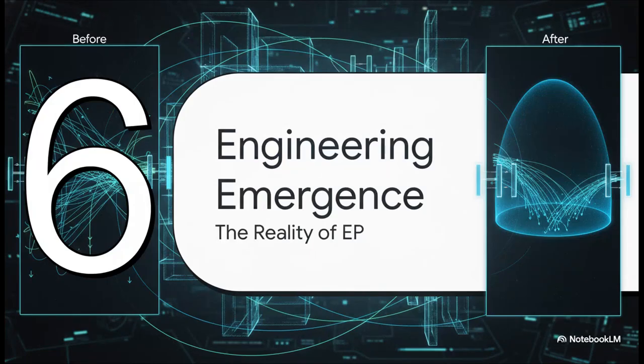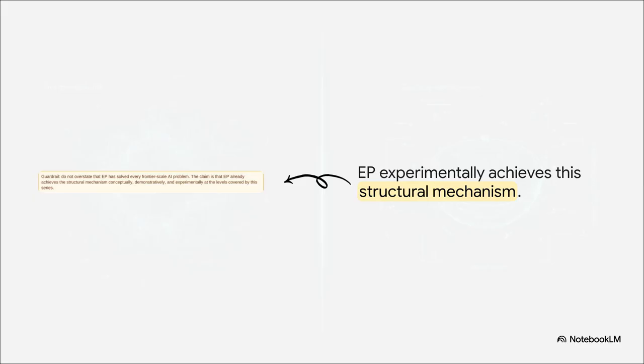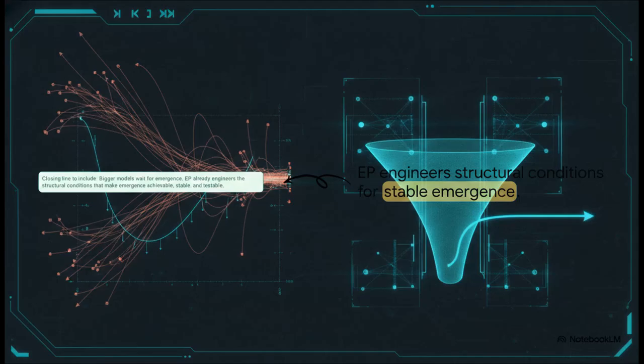Finally, Section 6, Engineering Emergence Today. Let's talk about the reality of EP. Now, let's set a clear guardrail. We aren't overstating things and claiming EP magically solves every single frontier-scale AI problem in existence, but we are proving that it demonstrably and experimentally achieves this specific structural mechanism, attractor engineering, today at the levels covered by this analysis. What this means for you is that we possess the exact structural conditions required to make AI path stabilization achievable, completely stable under stress and deeply testable, right at the inference layer. You don't need a multi-million-dollar training run to fix your model's wandering logic. You just need structural discipline.